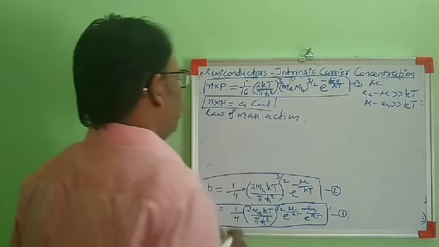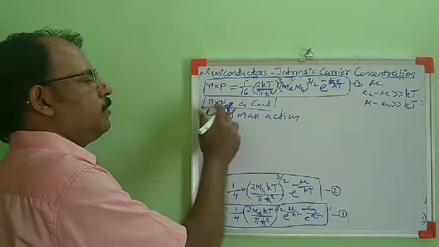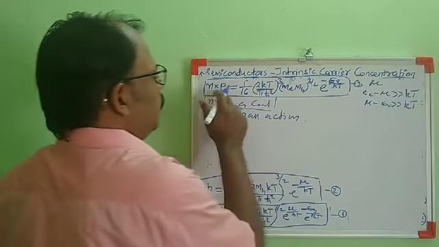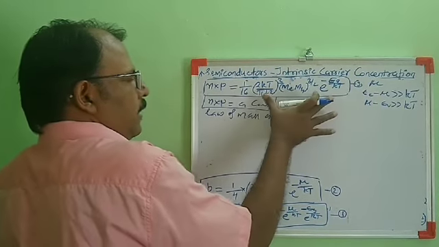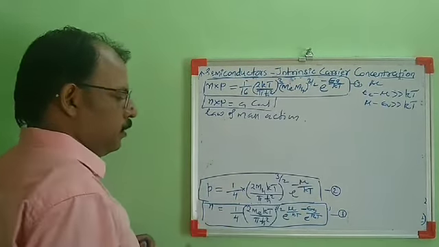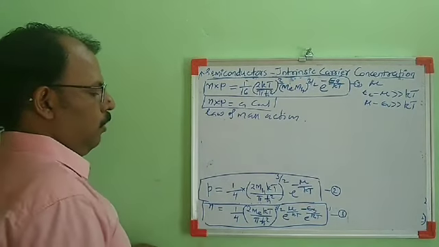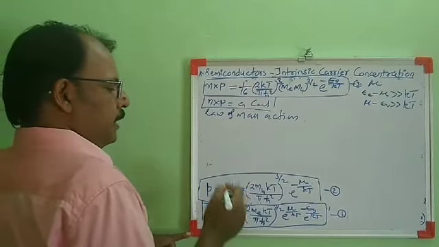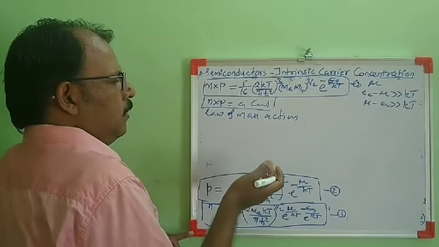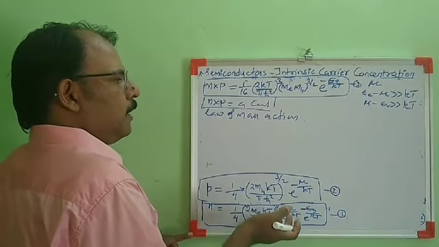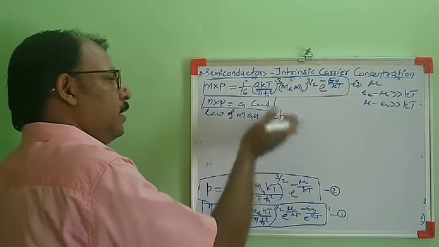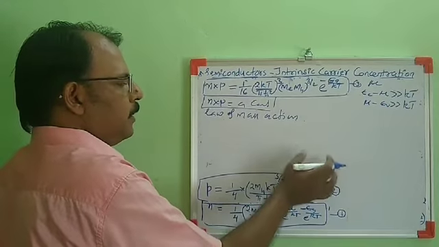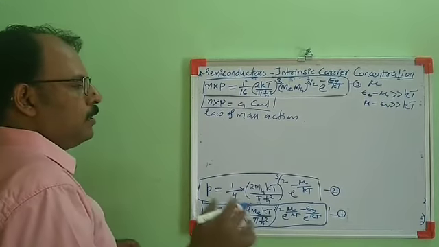So the product of number density of electrons and holes always remains constant, which is n into p equal to this term, which is equal to a constant at constant temperature, called the law of mass action. Now for an intrinsic semiconductor, at room temperature, electrons can excite from the valence band to the conduction band, and the number density of electrons in the conduction band will be the same as the number density of holes in the valence band.